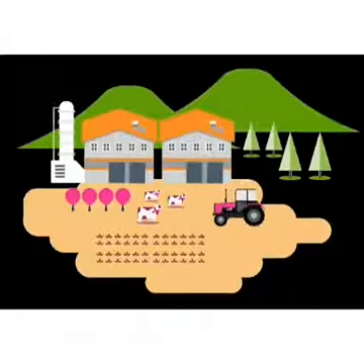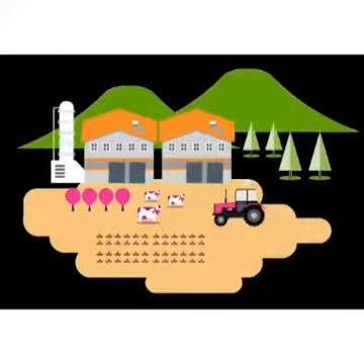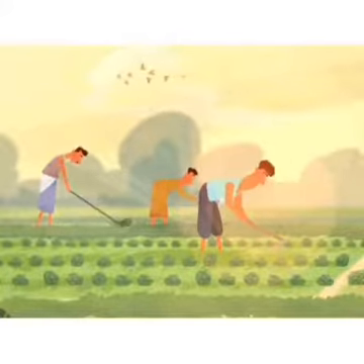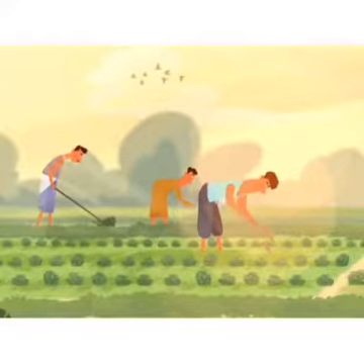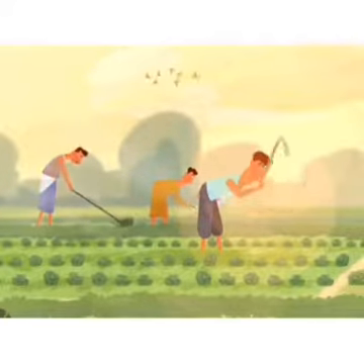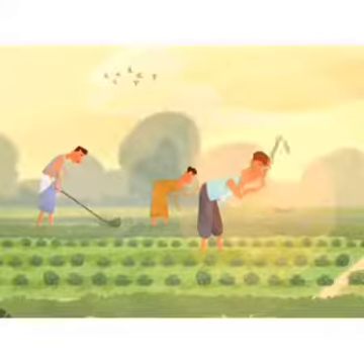Unit number 2, the farm. An area of land and its buildings used for growing crops and rearing animals is called the farm. The people who own and work in the farms are called farmers.